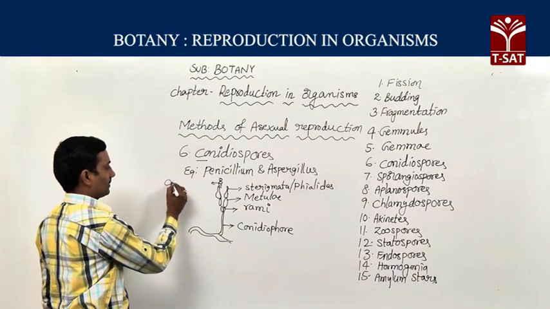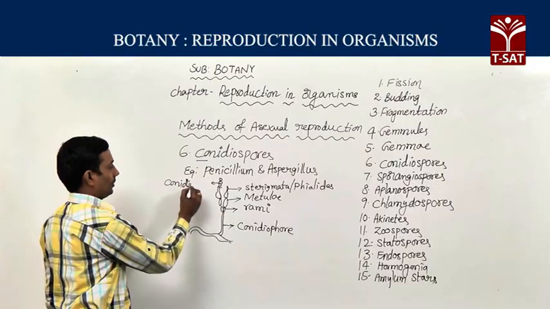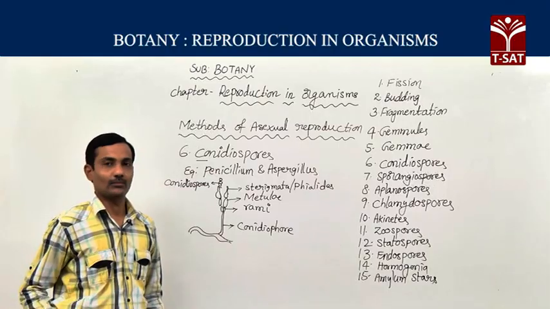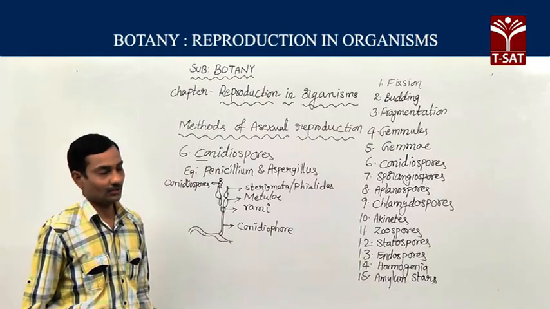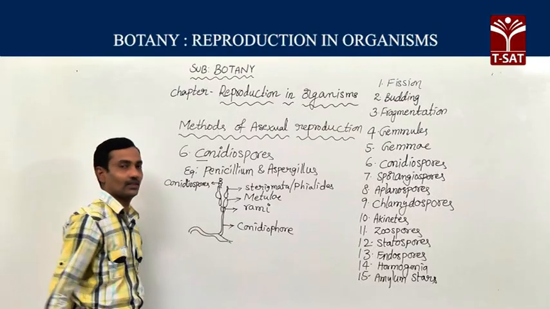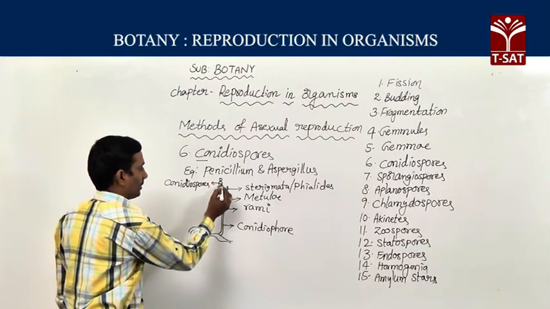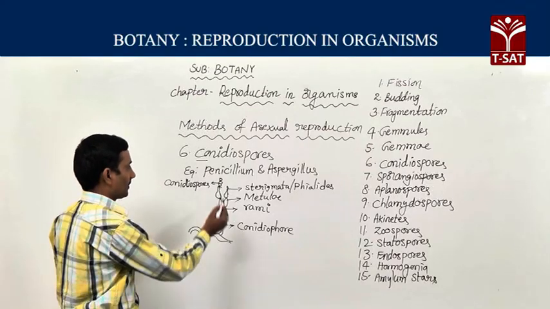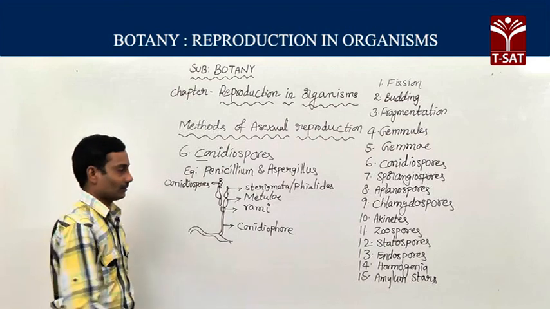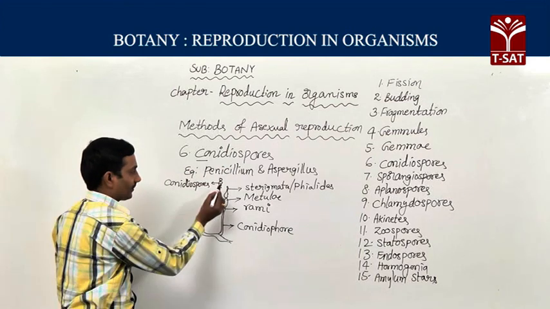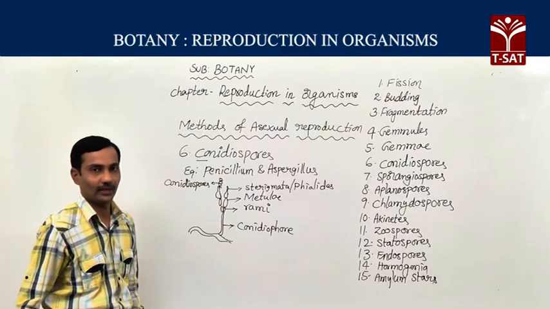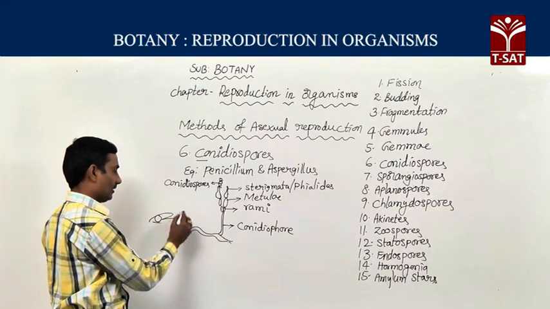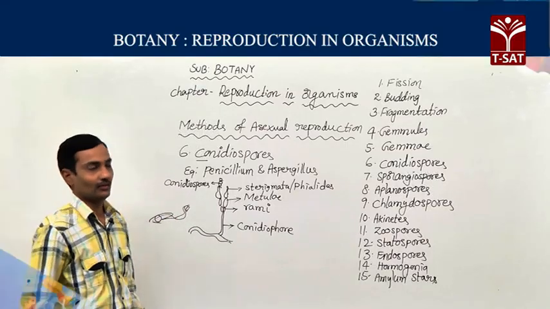These spores are known as conidiospores. These conidiospores are produced in basipetal order. At the apex you can find a matured conidiospore, and at the base an immature or developing conidiospore. So conidiospores are also a type of asexual spore. These conidiospores detach from the parent plant. Whenever one falls on a suitable substratum, it germinates and develops into a new hypha, a new fungus.